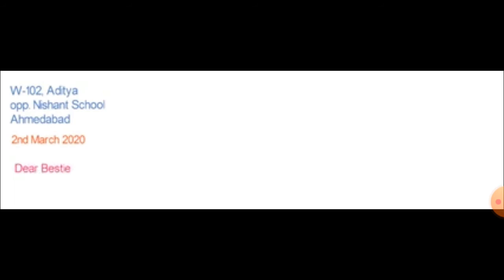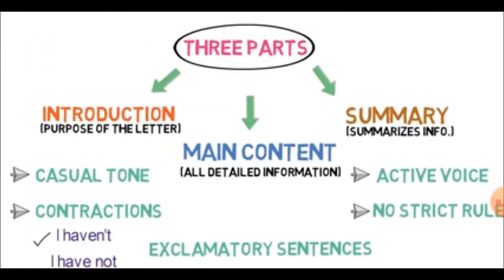And no need to put a full stop after you write the date. Keep that in mind. You might not be knowing that full stops and commas are grammatically used only after words. Full stop and comma are not allowed after numbers in English. So after writing the date, no need to put any full stop or comma, just leave it as it is. Okay, next we come to dear best friend or dear friend, dear uncle, aunt, anything, then the comma is compulsory.